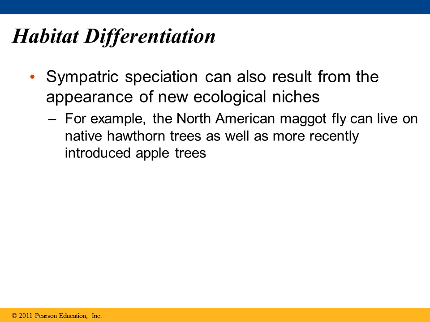Now, sympatric speciation can result from the appearance of new ecological niches. For example, the North American maggot fly can live on native hawthorn trees as well as the most recently introduced apple trees.